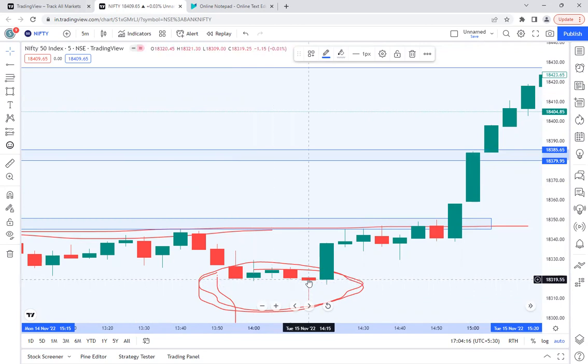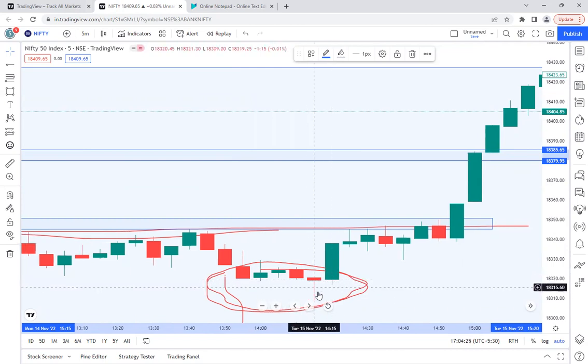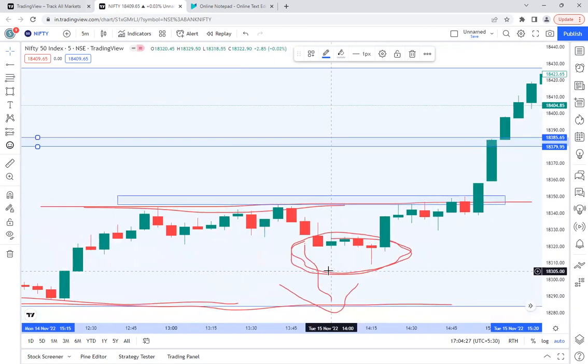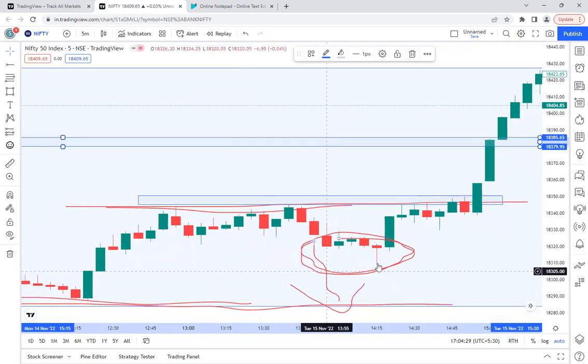The closing of this candle is just above that low. If it had closed below, it might have given a selling pressure, a selling signal, and there might have been a chance that it would come down.